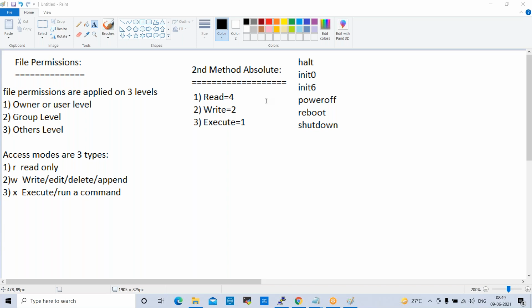Normally in a share folder, we copy important files in projects. If you want to restrict access, if you want to give some permissions, you can apply them in the absolute method or the normal method. RWX you can give, or else the absolute method also you can use. In real-time scenarios, when we share any files, we apply permissions.